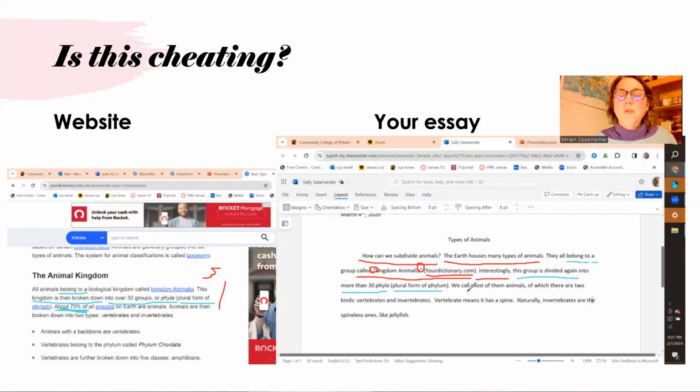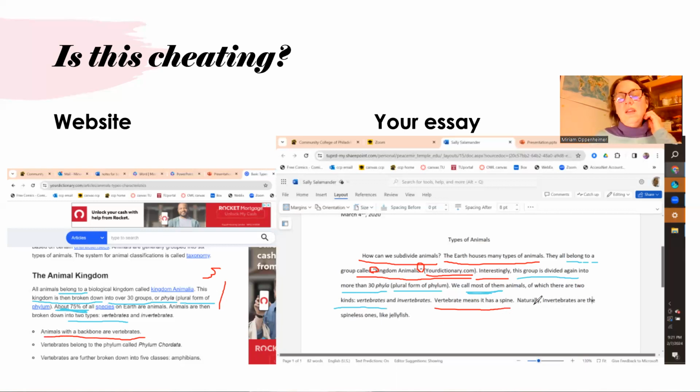Here it says most of them. That's good, right? Most of them. And then we have 2 kinds, and here it's 2 types. So that's okay too. And then finally, the last part, we have vertebrate means it has a spine. Animals with a backbone are vertebrates. I think that's okay too.